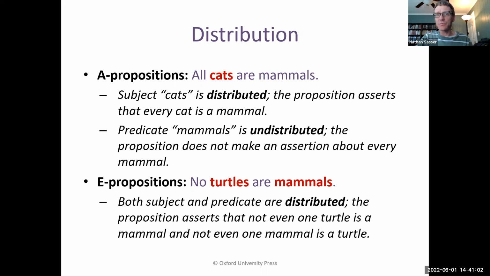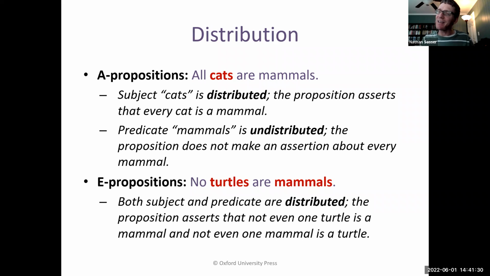Okay, so let's look first at A-type propositions. Which terms are distributed in A-type propositions? Well, let's check them out. We've got this one, A-type proposition, all cats are mammals. Now, an A-type proposition is saying something about every member of the subject class. It's saying something about all of the cats, namely, that they are mammals.